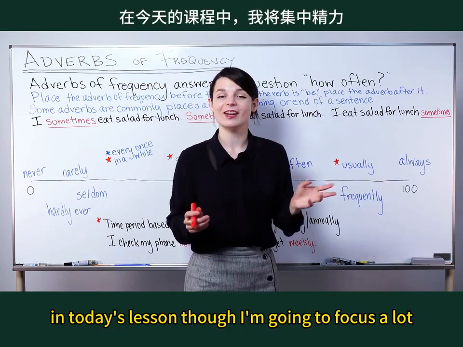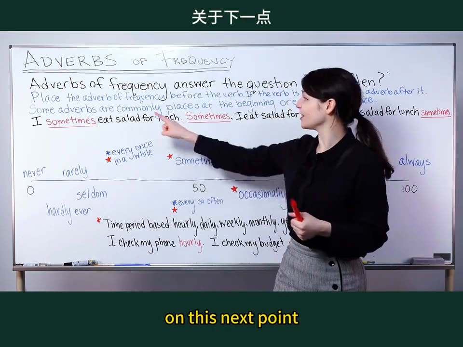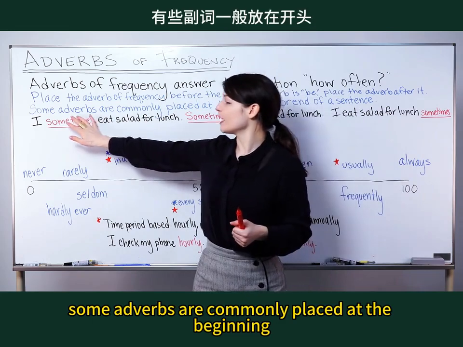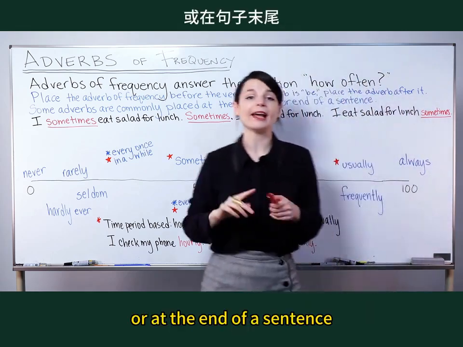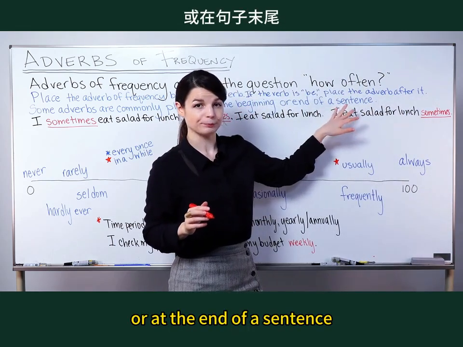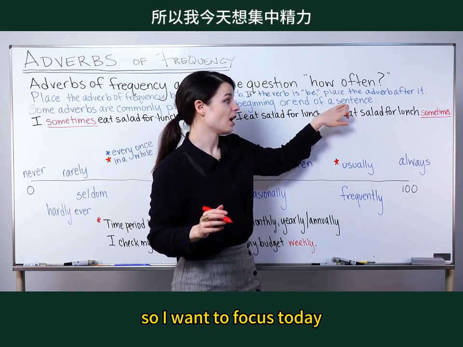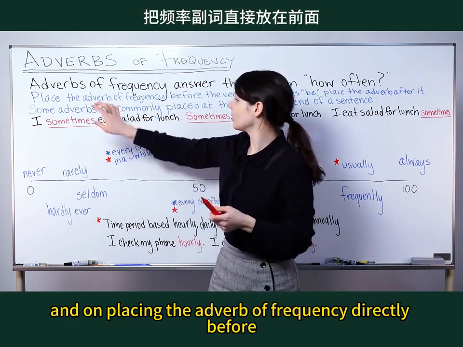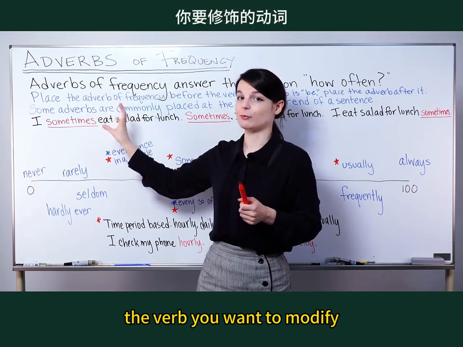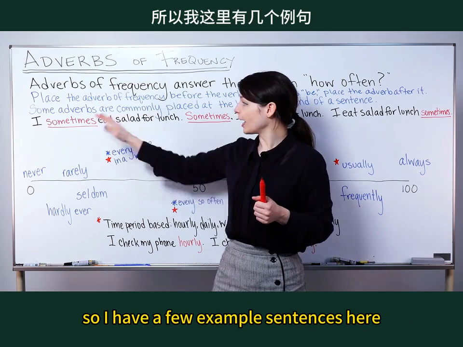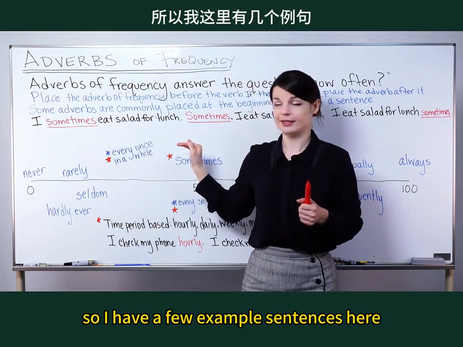In today's lesson, though, I'm going to focus a lot on this next point. Some adverbs are commonly placed at the beginning or at the end of a sentence. So I want to focus today on this point and on placing the adverb of frequency directly before the verb you want to modify. So I have a few example sentences here.